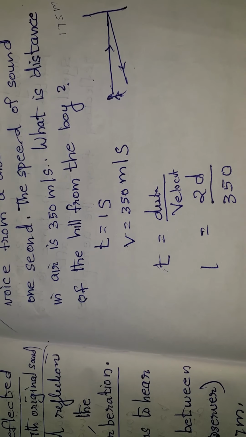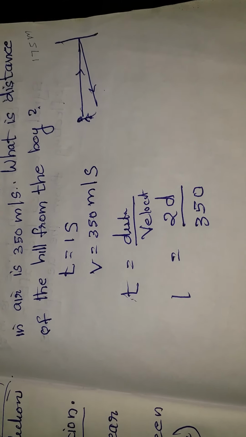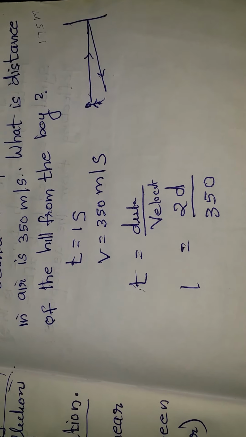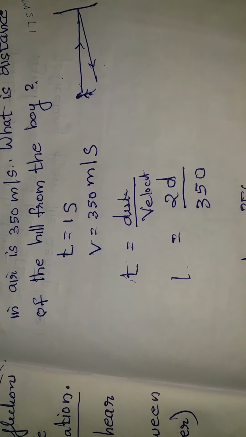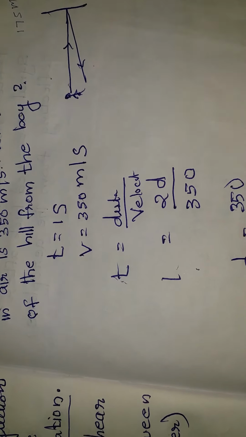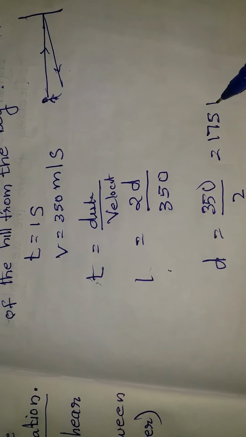So we get d is equal to 350 by 2, that is 175 meter.